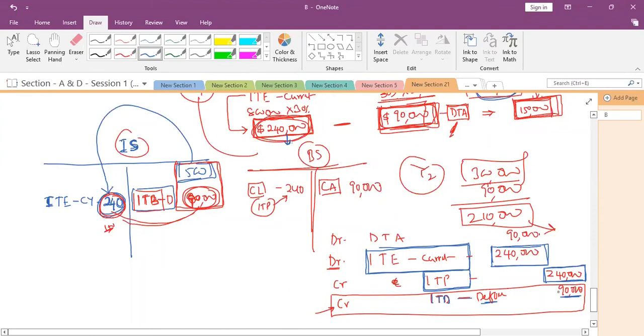Sir, why are we showing income tax benefit as credit? It should be like an asset, right? First of all, I want to clarify Amer's doubt. Income tax benefit is like an income, right? The income tax department is promising that you will be receiving this 90,000 in future.